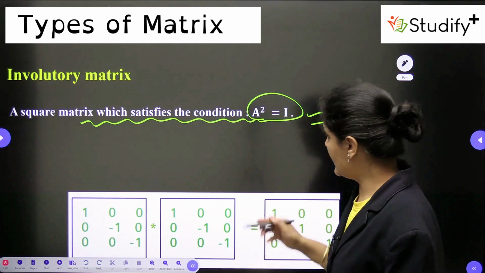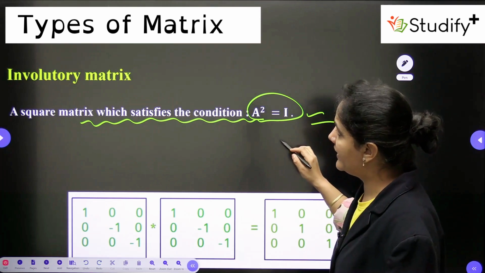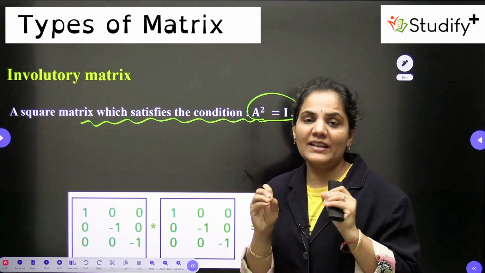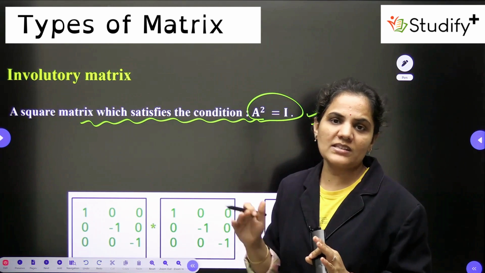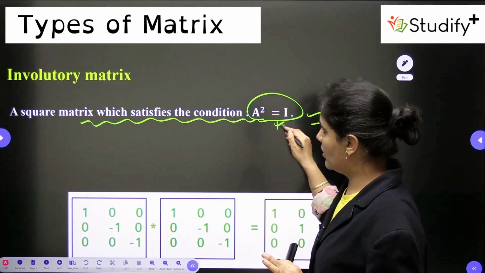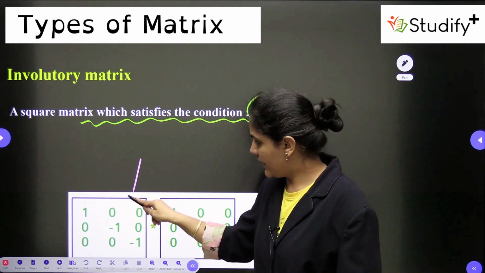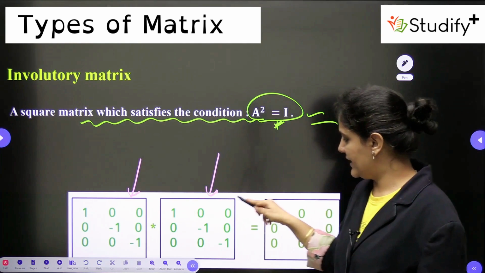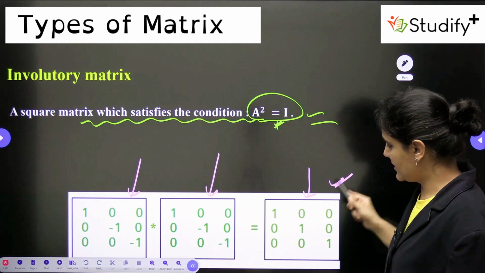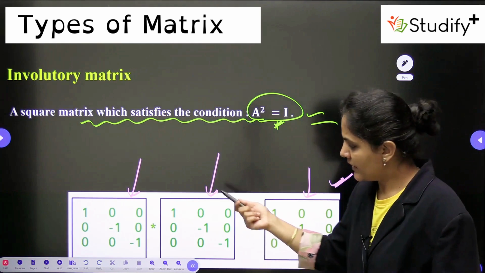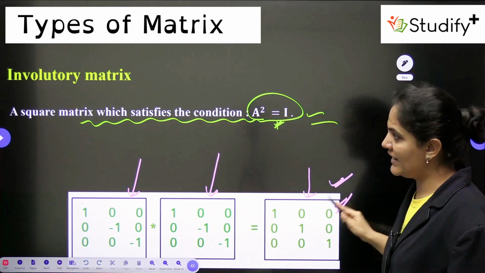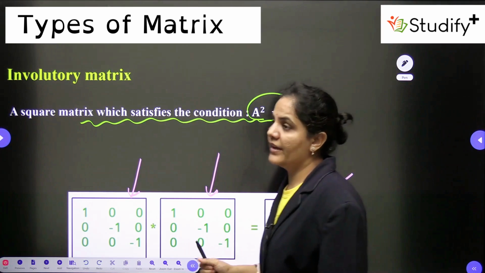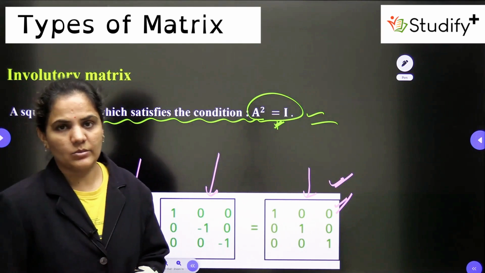Now the meaning of A square is equal to I should be clear in your mind here. If you are finding the square, this is again dedicated to the square only. If A square is equal to I, then this is called an involutory matrix. You can take this example: if I multiply this with itself, it gives an identity matrix. So A into A, meaning A square, is equal to I. Hence this is called an involutory matrix, my dear students.